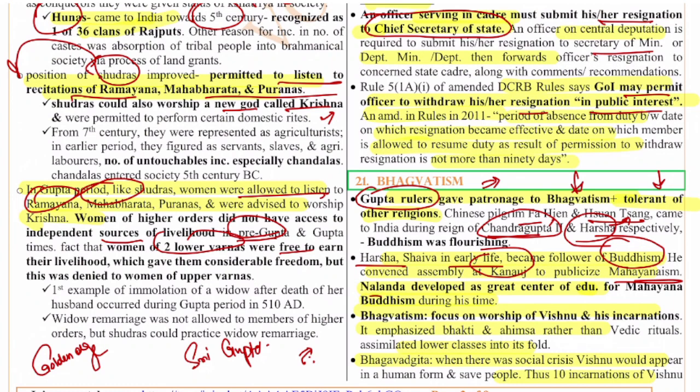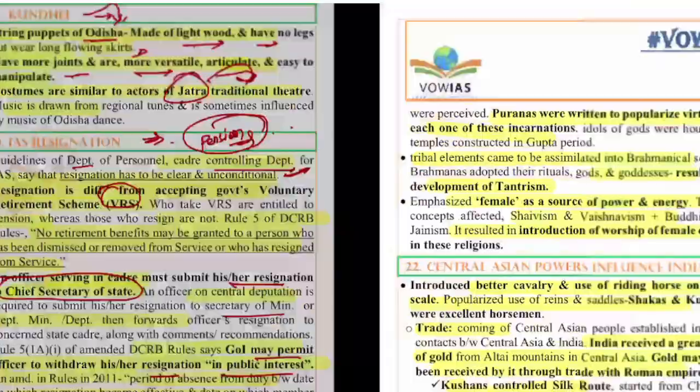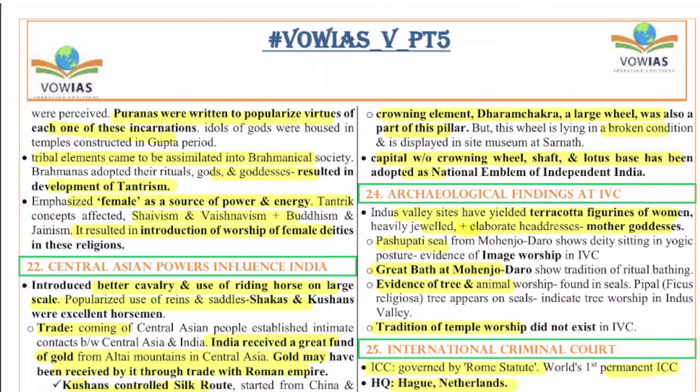Bhagavatism focused on worship of Vishnu and his incarnations. It emphasized bhakti and ahimsa rather than Vedic rituals. In the Bhagavad Gita, it is said that when there is a social crisis and social evils, Vishnu would appear. There are 10 incarnations of Vishnu, as we all know.